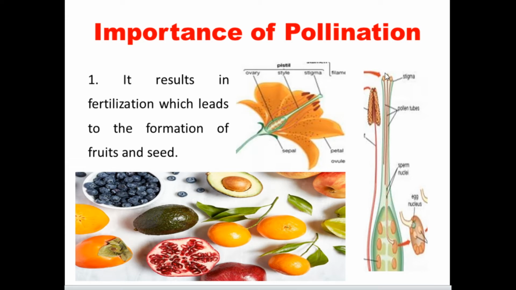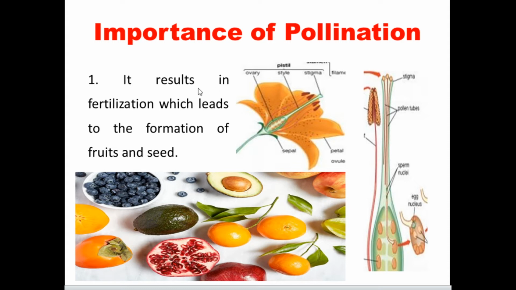After reaching the stigma, the pollen grains germinate and reach the egg cell. The egg cell is present in the ovary. After fertilization, the ovary becomes the fruit and the ovule develops into seeds. So because of pollination, these processes are carried out.